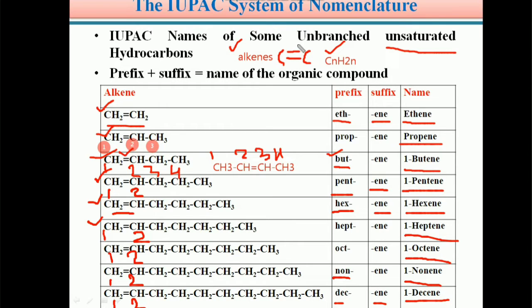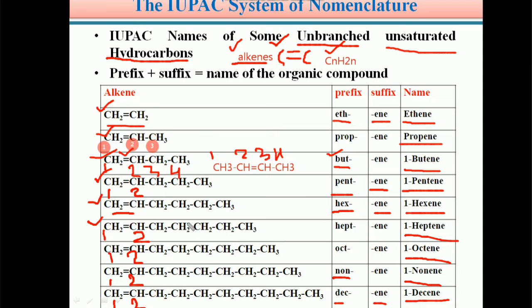Students, here there is no branch on the carbon atoms. That's why we kept the heading as unbranched unsaturated hydrocarbons. Here we are discussing the alkenes. In the alkene functional group, there is a double bond between adjacent carbon atoms, C double bond C. So here the first double bond is always between the first carbon and the second carbon. That's why we write 1-butene, 1-pentene, 1-hexene, 1-octene, 1-nonene, 1-decene.